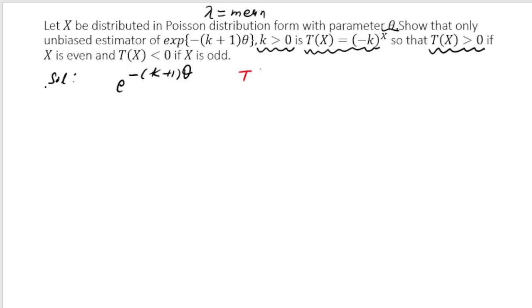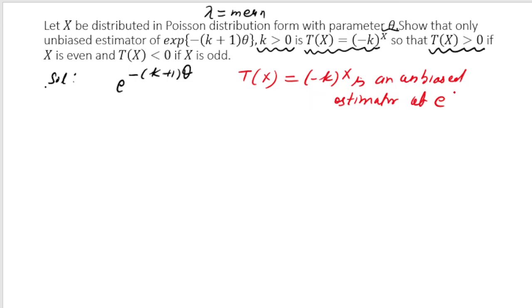We have to prove that tx, which is given by minus k to the power x, is an unbiased estimator of e to the power minus k plus 1 into theta. This is just another way of writing it. So I think by now you are mature enough. So what is the process? We will calculate expectation of tx, and I have to show that this value will be equal to this value.